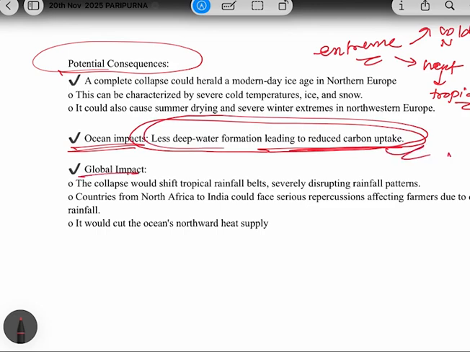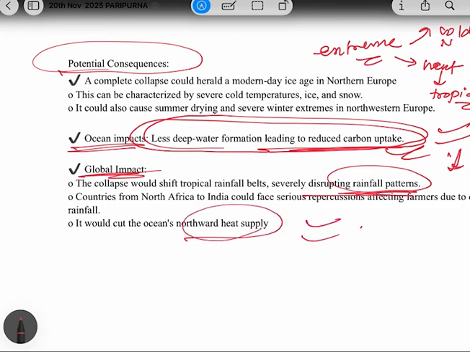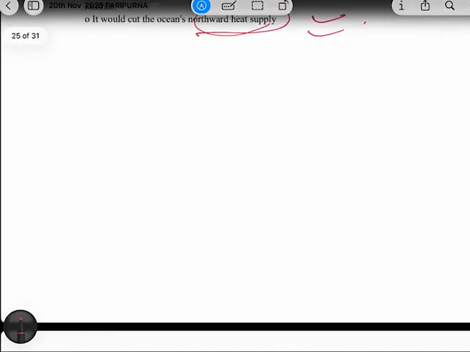Okay, and what will be the global impact? So the global impact will be that if there is a reduction in the heat distribution, it will disrupt the rainfall patterns also. Okay, and it will disrupt the heat supply also. So these were some of the consequences in brief.